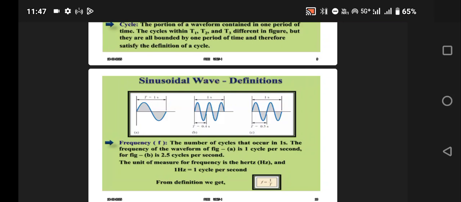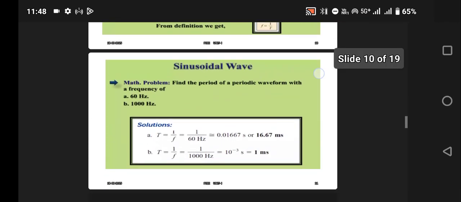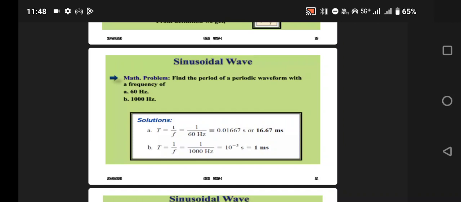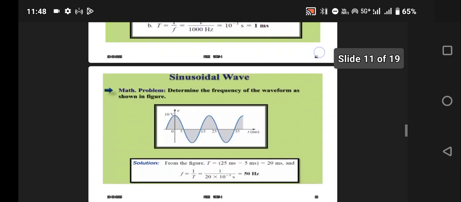What is meant by frequency? The number of cycles that occur in 1 second is called frequency. Frequency is nothing but the reciprocal of time period. These are some of the basic problems which use the relationship between the time period as well as the frequency.